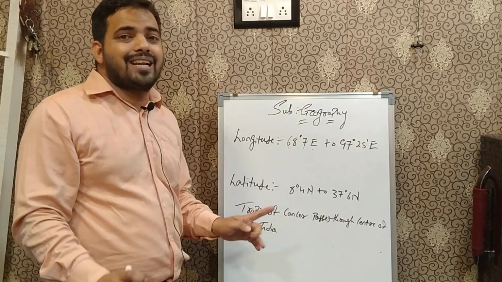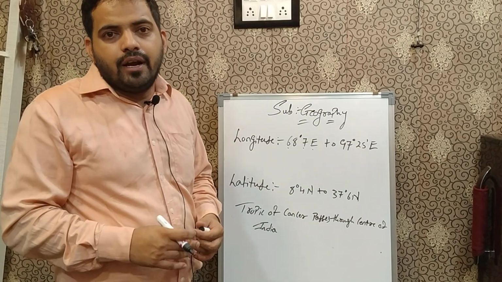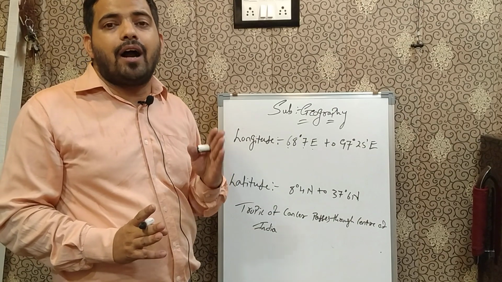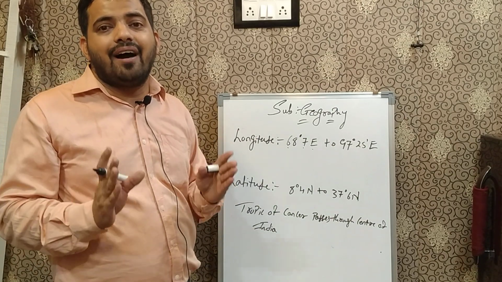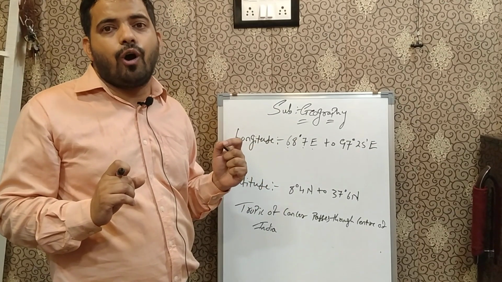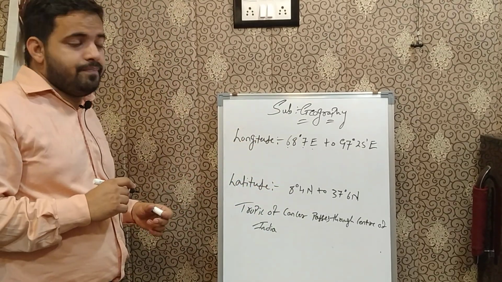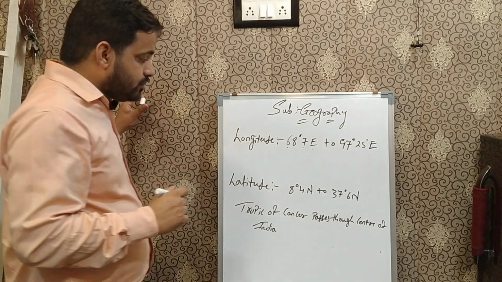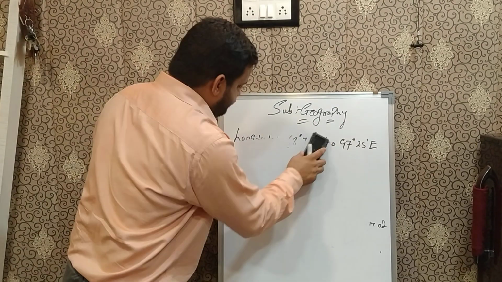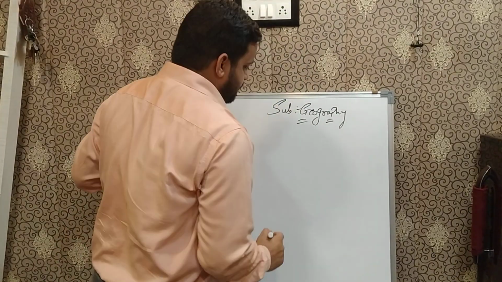The Tropic of Cancer passes through the central part of India, which is one of the most important things you must remember about India. Therefore India has hot and humid climatic conditions. As we all know, India has a tropical temperature, so the climate is hot in this particular region.